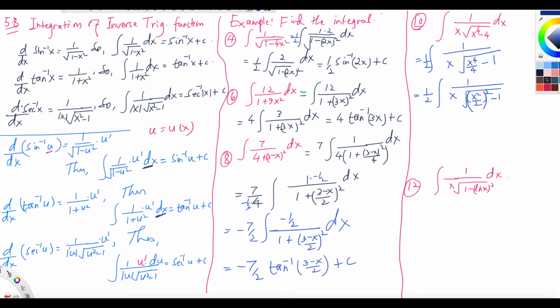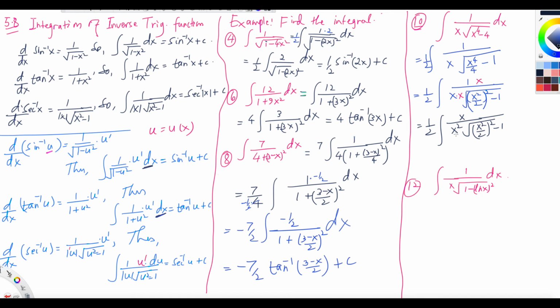But how do I get x? What I am going to do is multiply by x here and then divide by x. So what do you get? You get 1/2, because you know that we need u prime over the absolute value of u, and then root under u squared minus 1. So I'm going to write x over x squared over 2, and under the root x squared over 2 squared minus 1. But you see that u is squared, and you need u here. So you need x squared over 2 here.